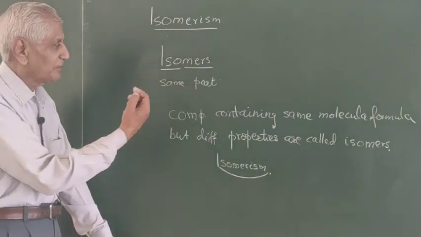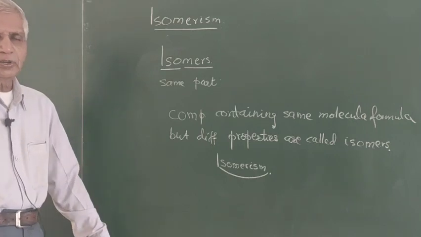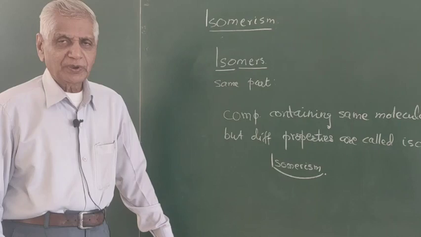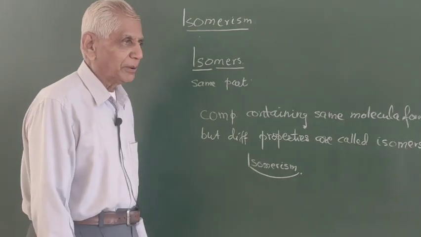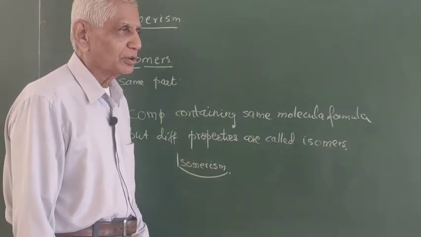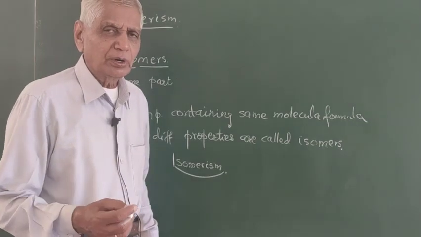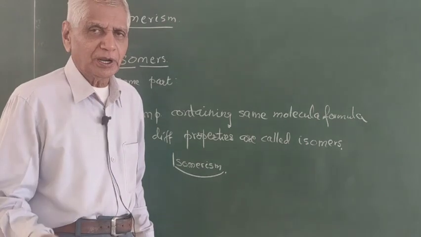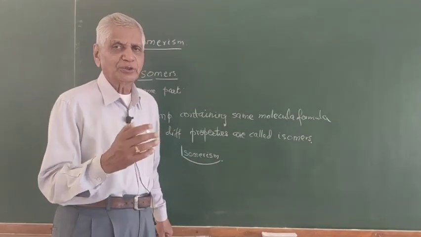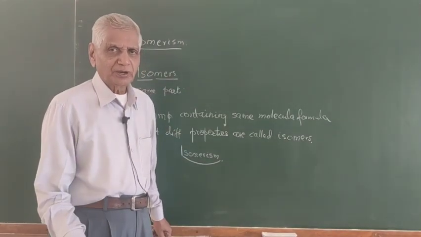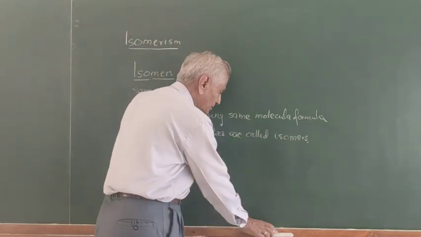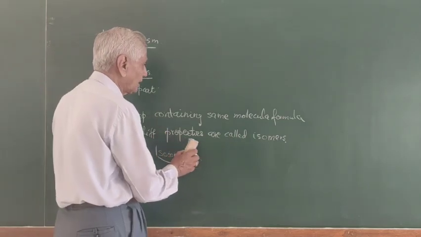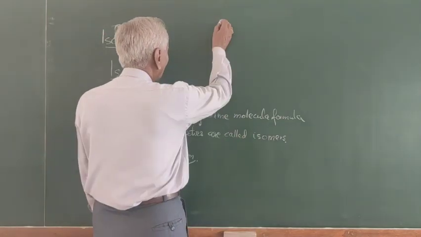So this is the definition of isomers. What are isomers? Compounds having the same molecular formula but different properties are called isomers. So in organic chemistry, we come across many compounds having the same molecular formula and different properties, and they are termed isomers. Is that clear? So isomers are mainly classified into different types. Now let us see the classification of isomers.